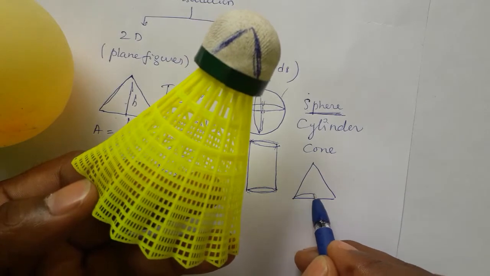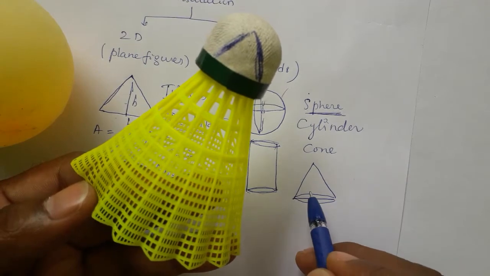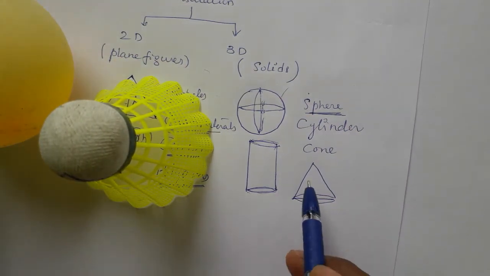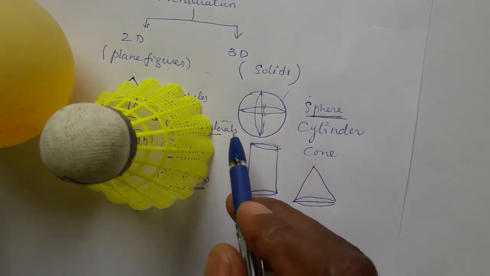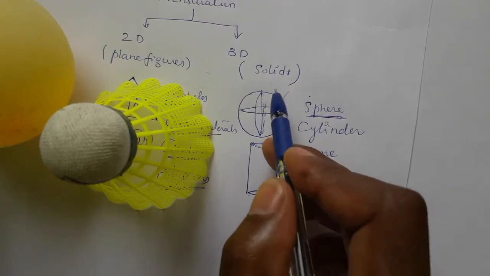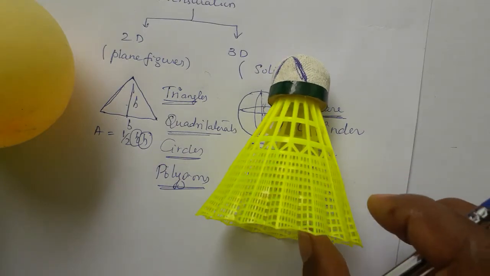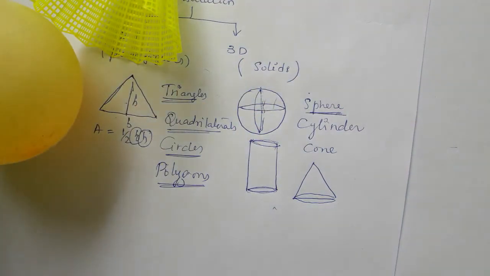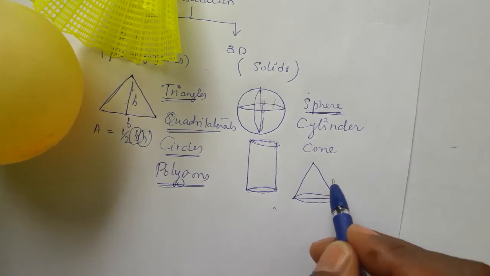So to avoid that, we show some other effects by drawing a circle at the bottom, and then it looks like a cone. What I am going to say is that these solids are difficult to draw on paper. Even if you draw them on paper, they look like two-dimensional figures. By adding some effects to the diagram, you can make the plane figure look like a solid. But solids occupy space. Solids cannot be drawn on the plane of paper. If you show one on paper, it seems like a solid, but it is not a solid. Just for understanding, we draw on the paper. Still, many examples are there.